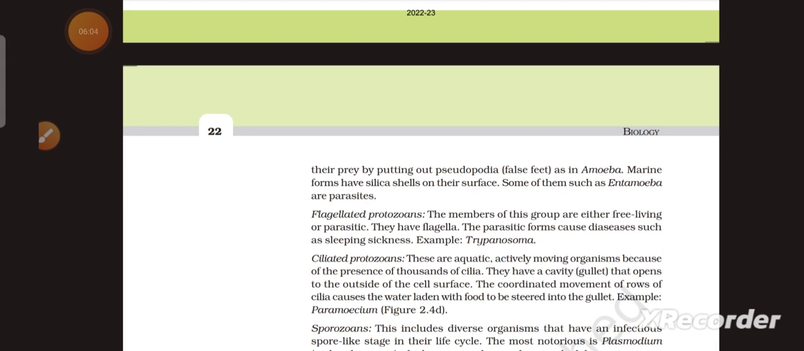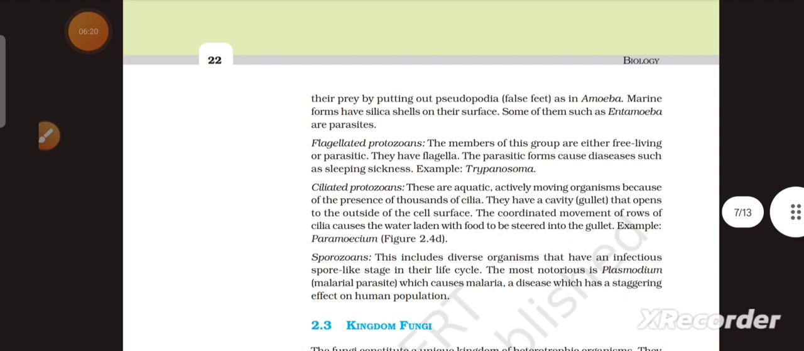Next one is flagellated protozoans. The members of this group are either free living or parasitic. They have flagella. The parasitic forms cause diseases such as sleeping sickness, example Trypanosoma. Next one is ciliated protozoans.